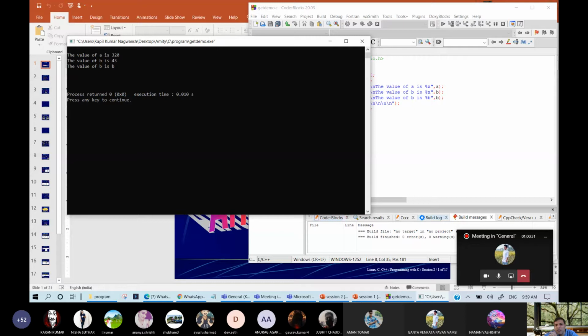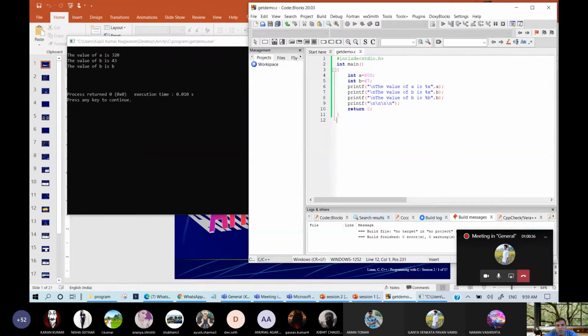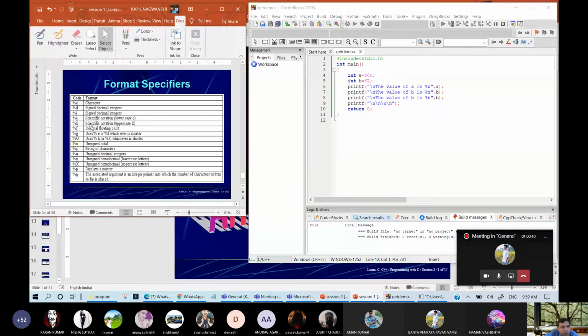The value of B is B. Why this is %b? Format specifier. Where is format specifier for binary number? What is written? Display a pointer. %b is not given. %i, %c, %e, %f, %g, %o, %s, %u, %x.